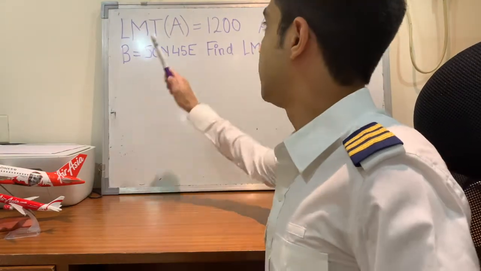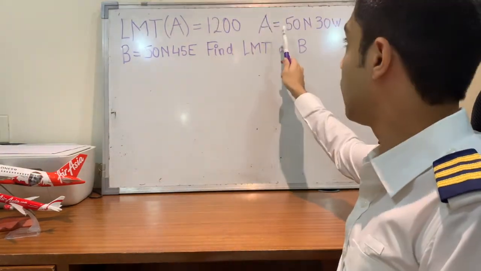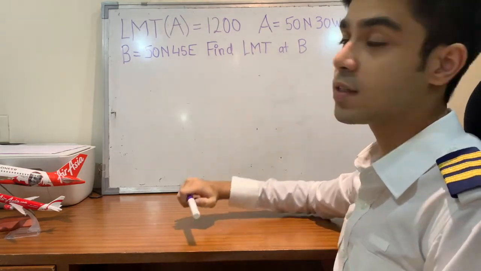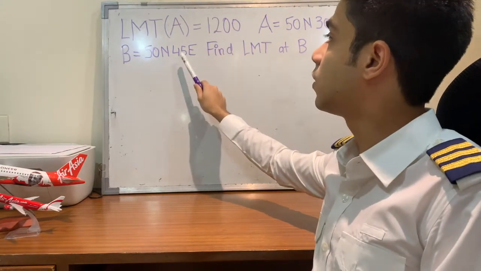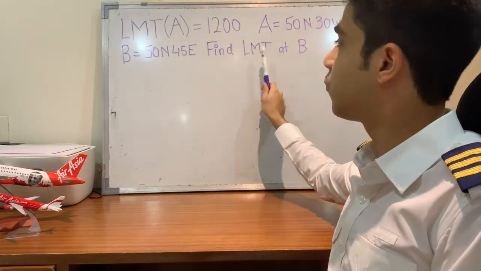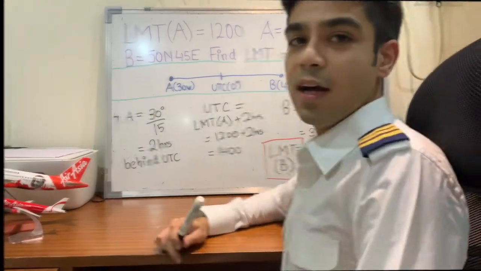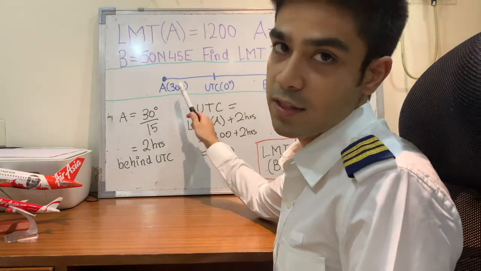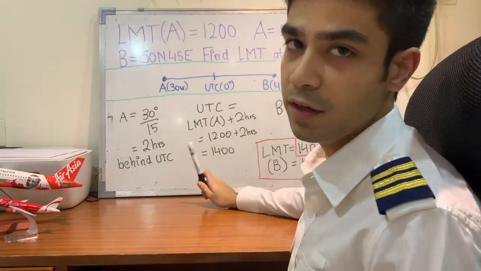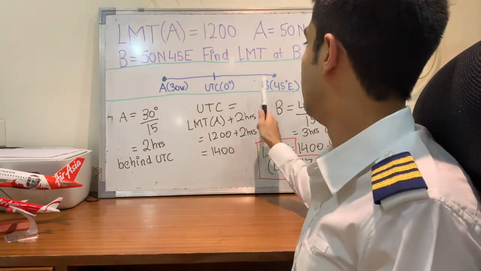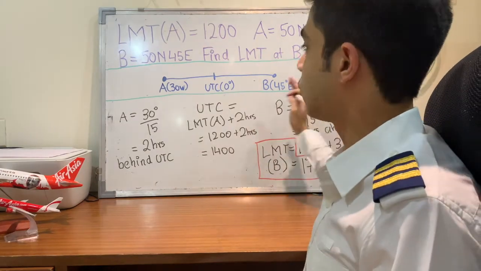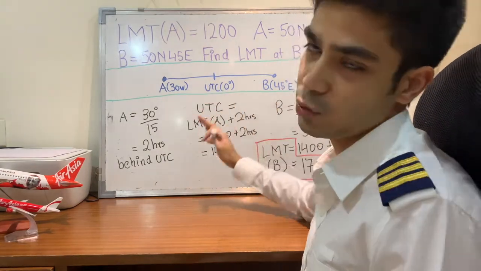Now I'll solve one sum for you all as an example of what kind of sums can come and what you can expect. The question is: LMT at A is 1200, which is 12 in the afternoon. Coordinates of A are 50 north and 30 west. Coordinates of B are 50 north and 45 east. We have to find the LMT at B. As you can see from the diagram, A is 30 west, which is to the west of the prime meridian, which is UTC, and B is 45 degrees east, to the east of both A and UTC.